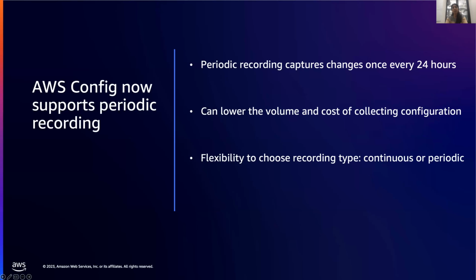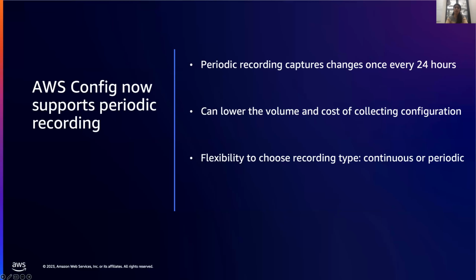With workloads becoming more dynamic in nature, and with more and more resources being created, updated, and deleted over a short time interval, continuously recording your configuration changes leads to a lot of logs and a lot of data, and this may not be required for all accounts, such as non-production, where you may want to reduce the number of recordings.